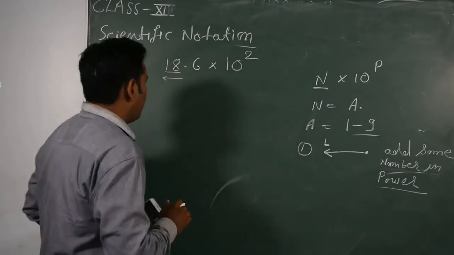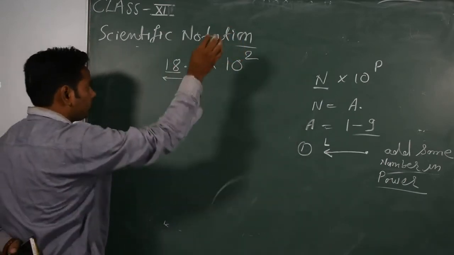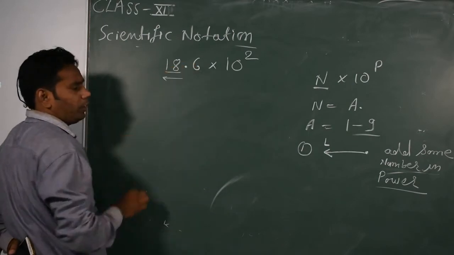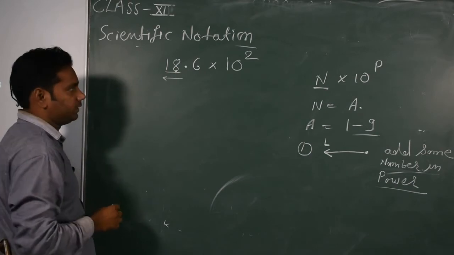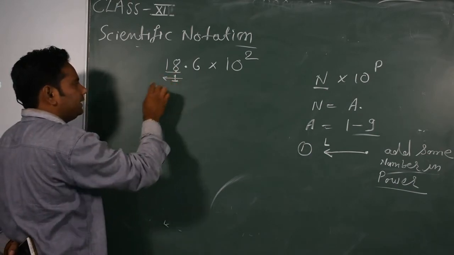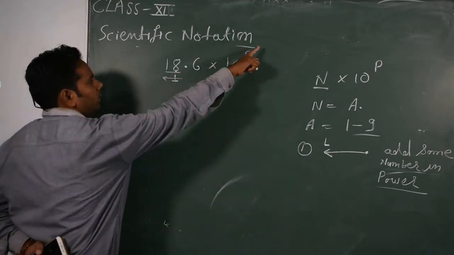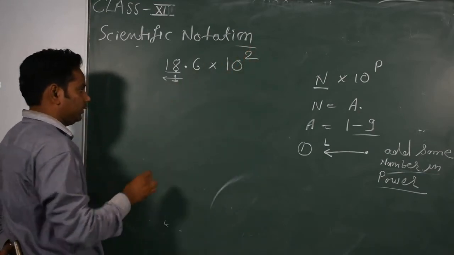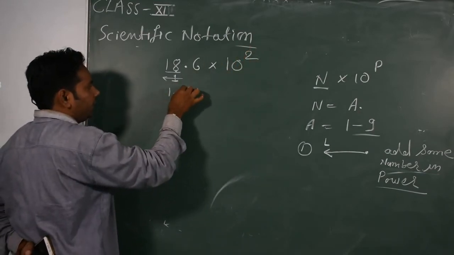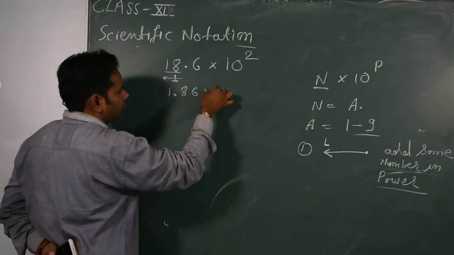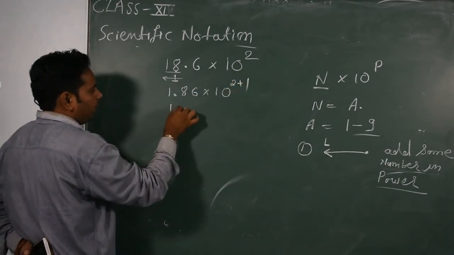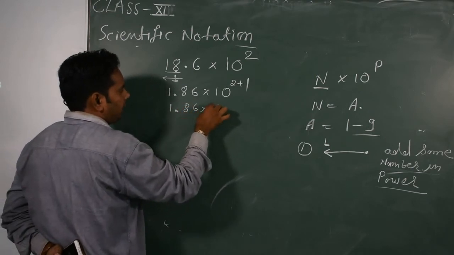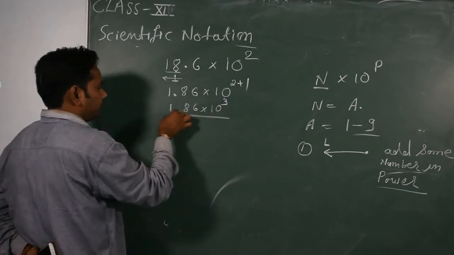Okay, here you move the decimal point only across the 8. It means only one digit, so we add only plus 1 to the power. So our answer is 1.86 into 10 to the power 2 plus 1, so 1.86 into 10 to the power 3.